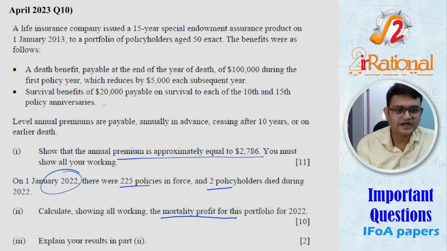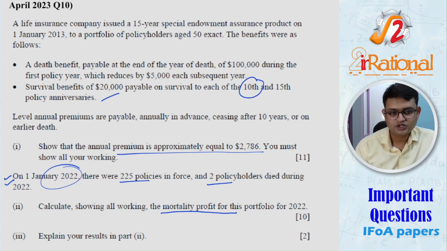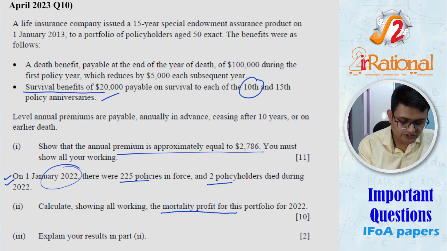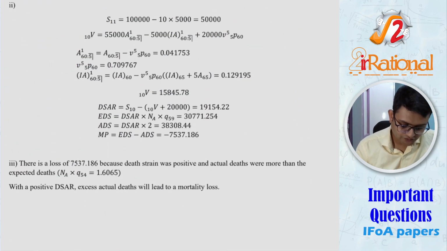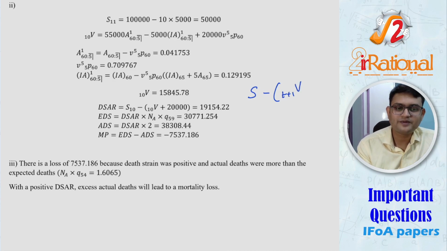You can see here they had given a survival benefit of 20,000 payable on survival to each of the 10th and the 15th year of the policy anniversary. So this mortality profit year was the 10th year. So we had to take into account the survival benefit when we are writing the DSAR. So for writing the DSAR equation, the equation is sum assured minus the T plus 1 reserve, or you can say reserve kept at the end of the year, plus R.